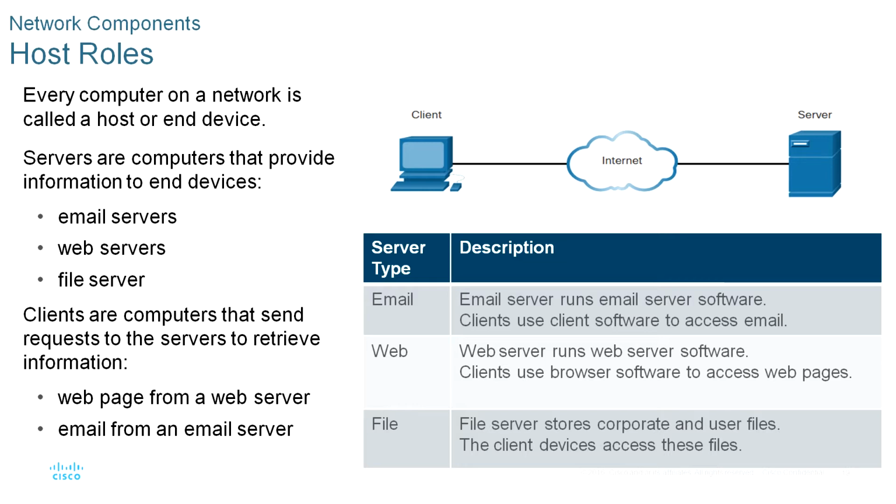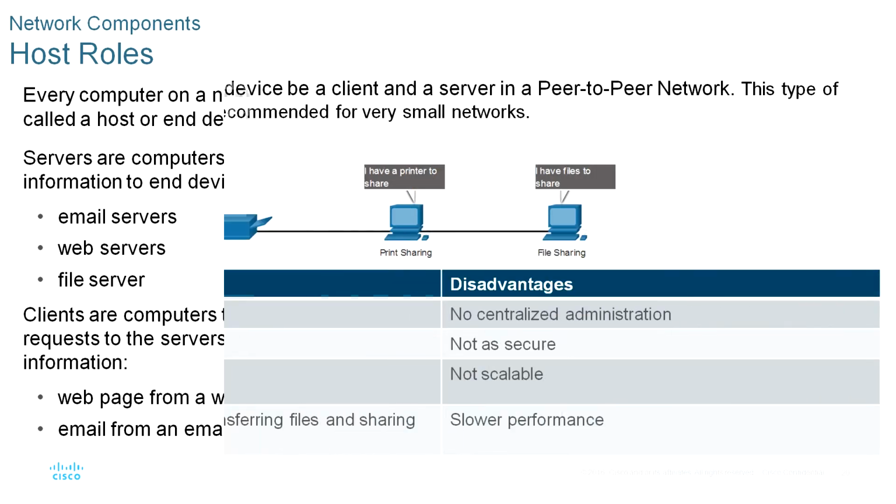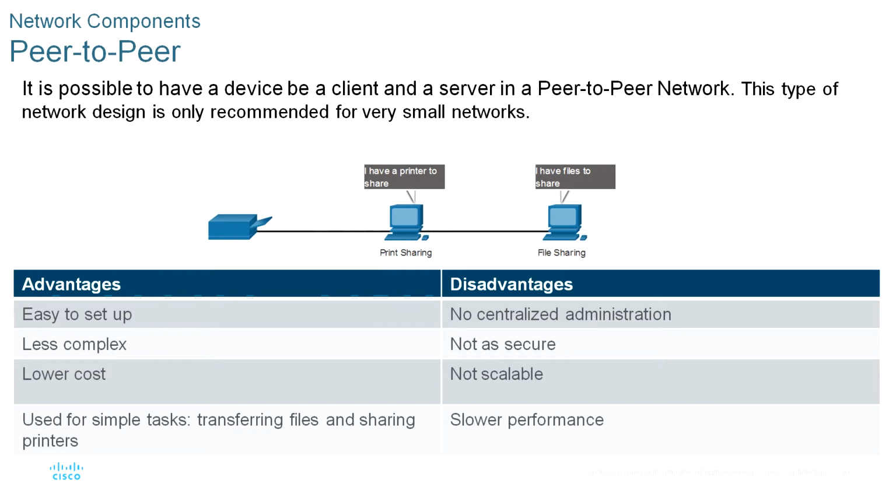We know the purpose of email, we know the purpose of web, and we also know the purpose of file. The email server runs email server software. Clients use client software to access email. The web server runs web server software. Clients use browser software to access web pages. The file server stores corporate and user files. The client devices access these files. And also you can see the P2P network.